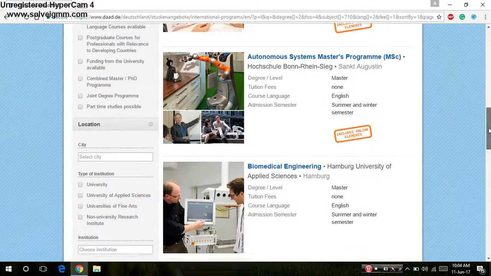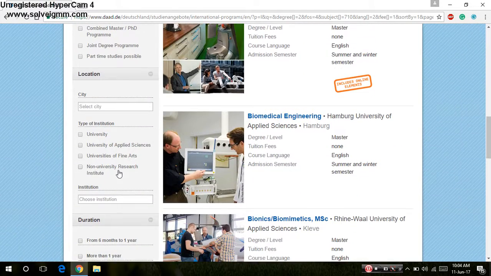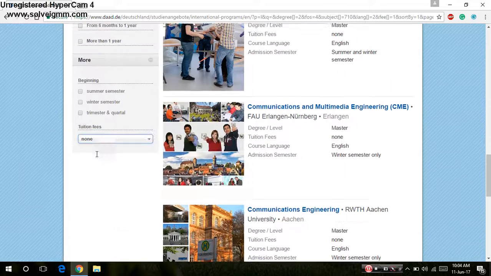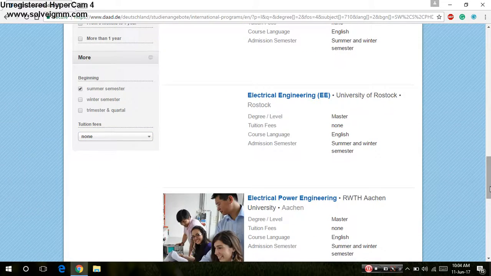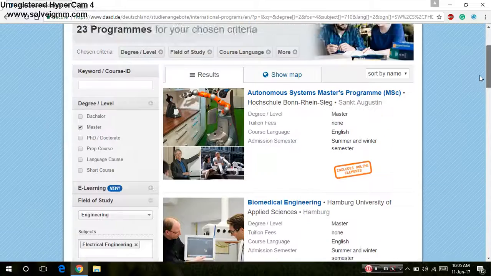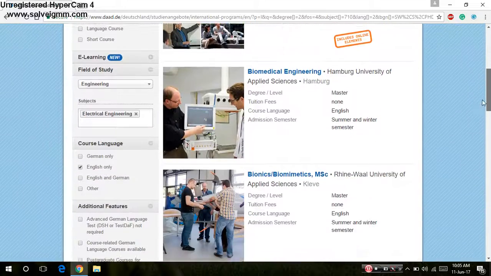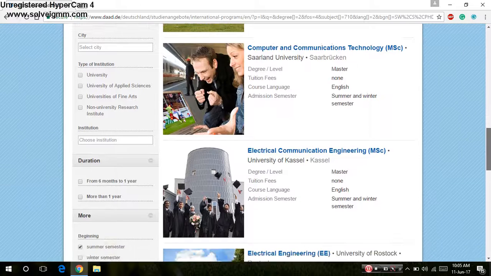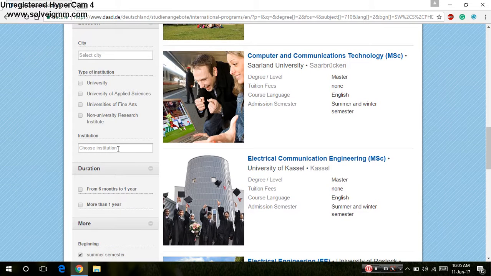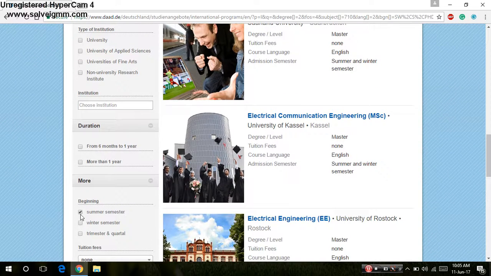only winter semester, or only summer semester as I am selecting, then the number of institutes will get reduced. On this basis you can select whatever institutes you want and the specializations you require. I am taking an example that I am doing the summer semester, and I want to prefer